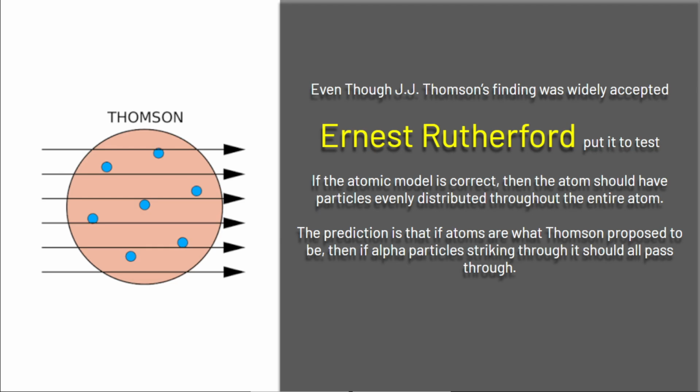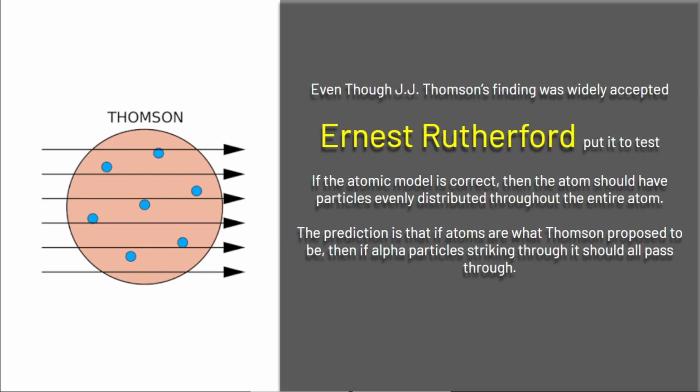So according to Thomson's model, if you shoot alpha particles, so again, scientists at that time already had a pretty good understanding of radiation. So there's three different types of particles. We've got gamma, alpha, and beta particles, right? So alpha particles are positively charged.